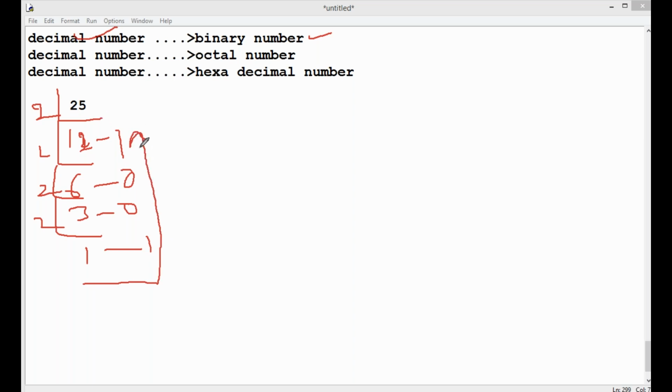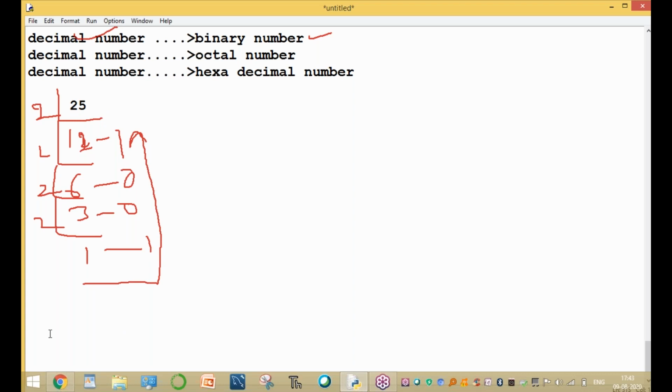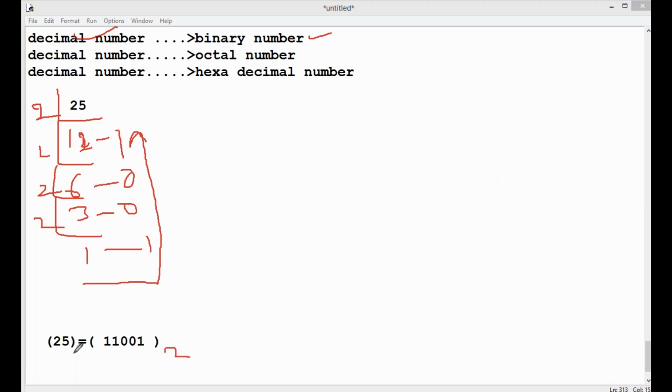Now the 25 value is 25 of base 10. 25 of base 10 equal to 11001 of base 2. Anyone read it out? This is the value of base 2. So 25 of base 10, the output is 11001. This is a binary number. Convert the decimal number into binary number.